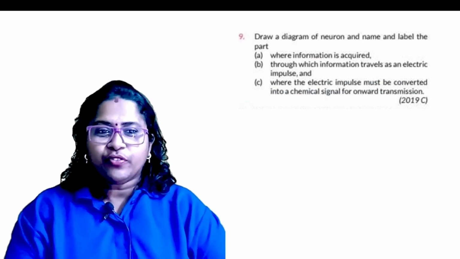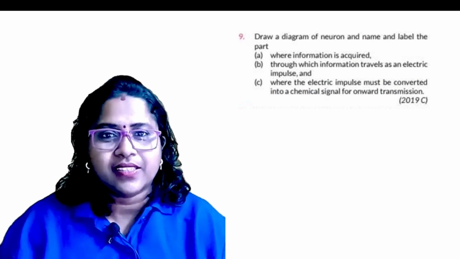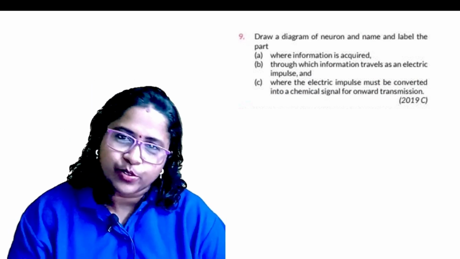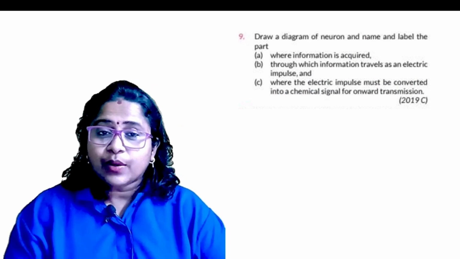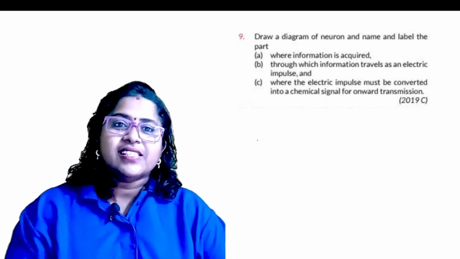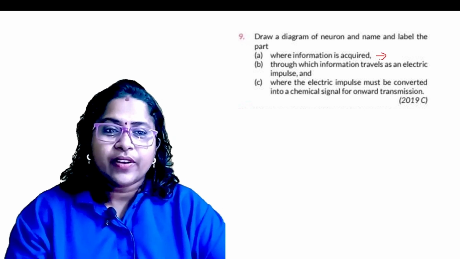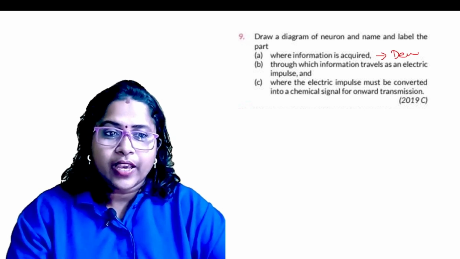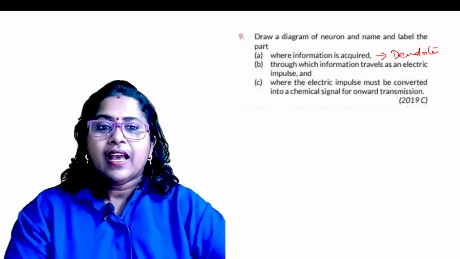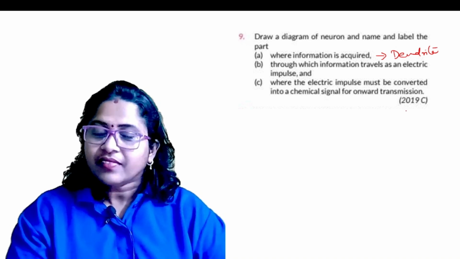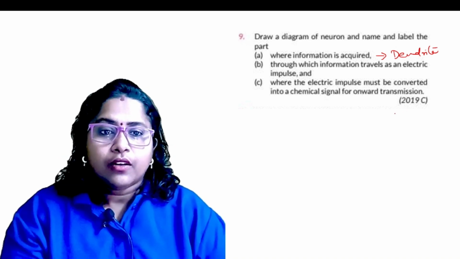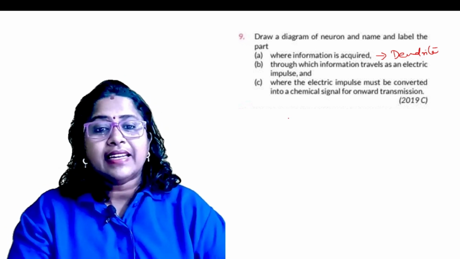Draw a diagram of a neuron and label the parts. Now you know how to draw and label all the parts. Now see the questions. Where is information acquired? Just now we explained: the dendrite. Only through the dendrite can we acquire information. Through which part does information travel as an electrical impulse?